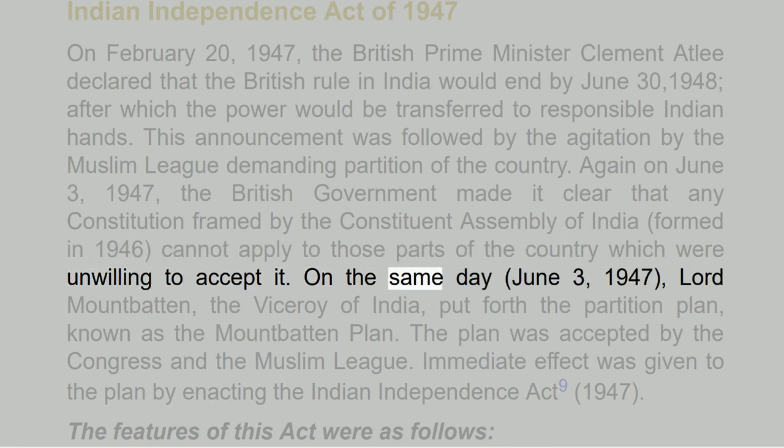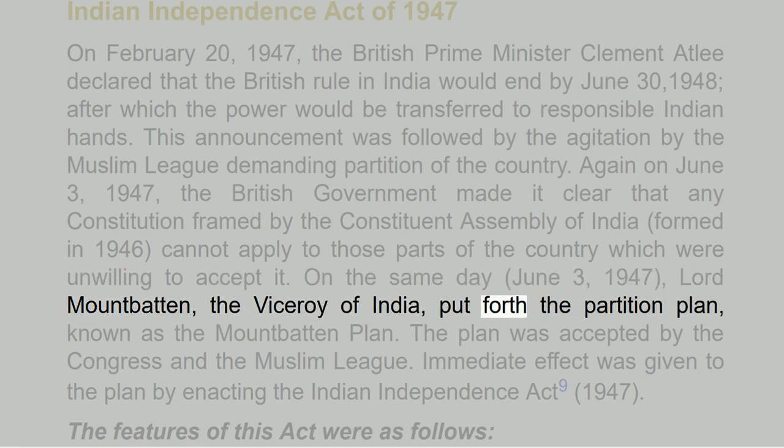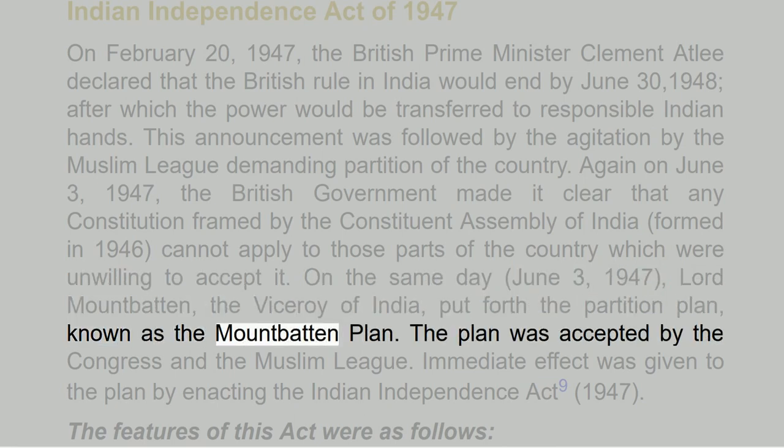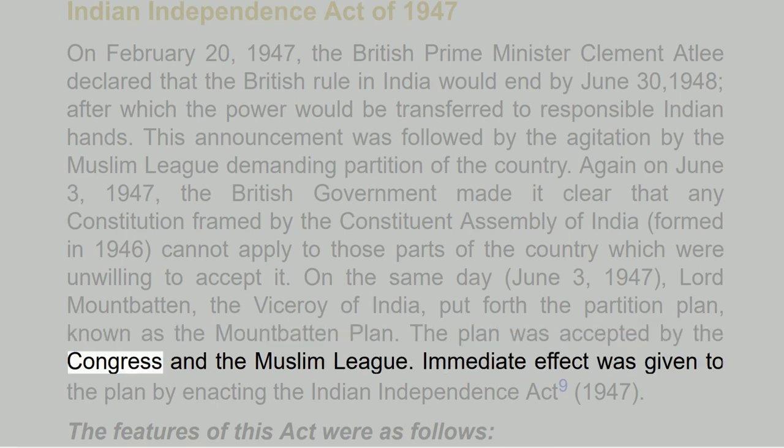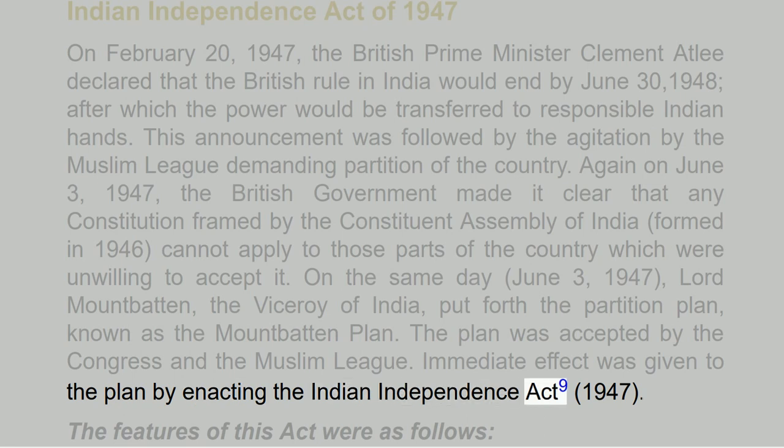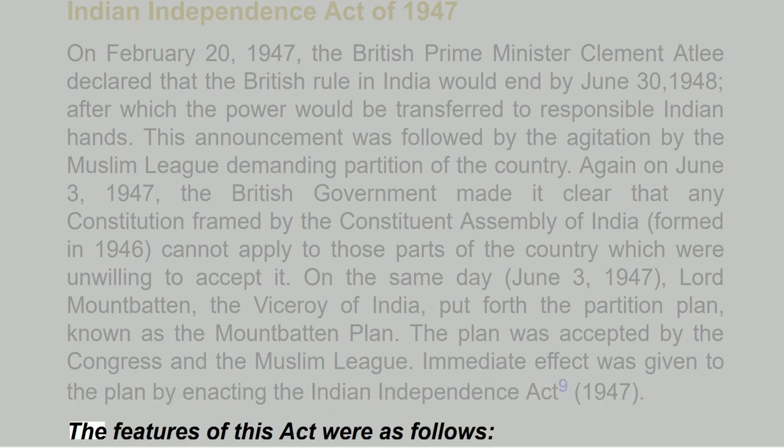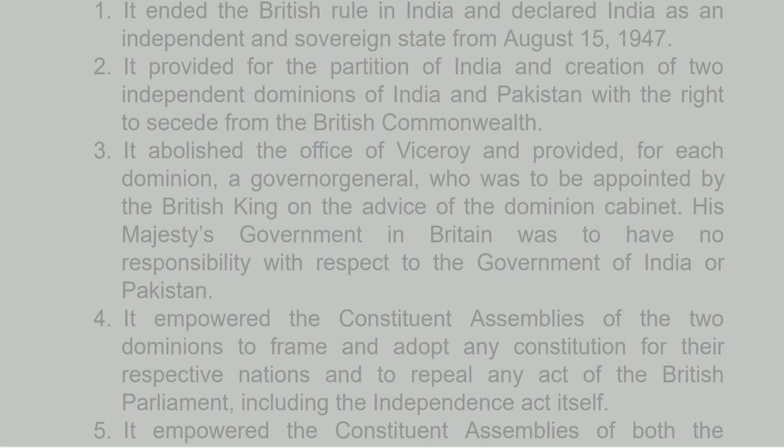On the same day, 3 June 1947, Lord Mountbatten, the Viceroy of India, put forth the partition plan, known as the Mountbatten Plan. The plan was accepted by the Congress and the Muslim League. Immediate effect was given to the plan by enacting the Indian Independence Act, 1947. The features of this act were as follows. 1. It ended the British rule in India and declared India as an independent and sovereign state from 15 August 1947. 2. It provided for the partition of India and creation of 2 independent dominions of India and Pakistan with the right to secede from the British Commonwealth.